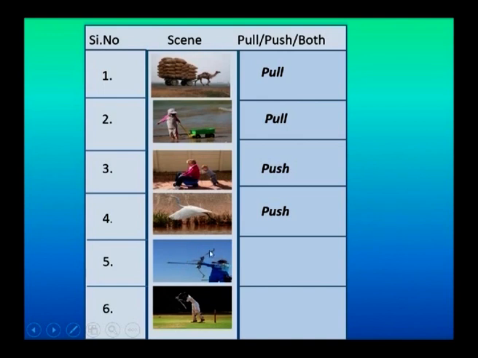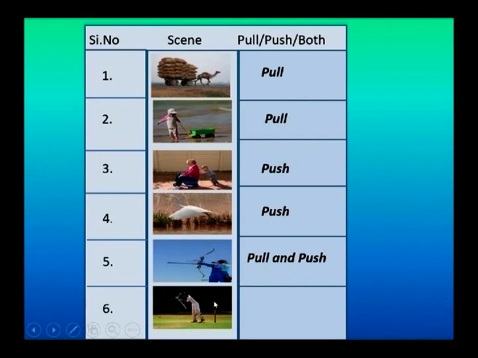Come to the fifth example. We are very familiar with this action, that is archery sport. Here the shooter, before releasing the arrow, has to pull the arrow along with the bowstring in a backward direction, and then the bowstring pushes the arrow in a forward direction. So in this action, pull and push both are involved.